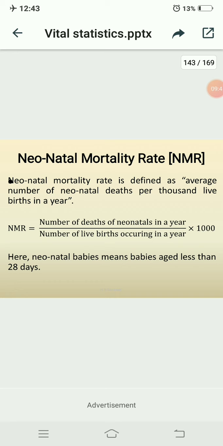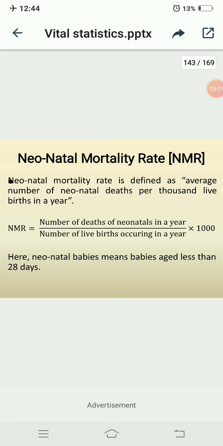But in infant mortality rate, we have to study the children aged less than 1 year. But here in neonatal mortality rate, we have to study those less than 28 days. It is also considered in the infant mortality rate.